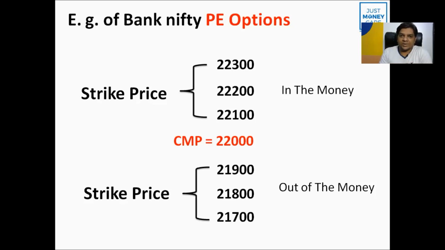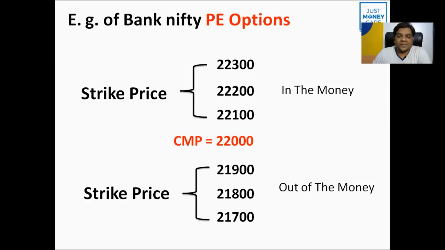If you are not able to understand, then revise this video again and again with this example. And I will show you a table of the correlation, so you can easily identify whether call or put options are in the money, out of the money, or at the money. So again, I'm explaining. The market price is trading around 22,000. So strike prices like 21,900, 800, and 700 are out of the money put options, because the strike prices are less than the current market price.